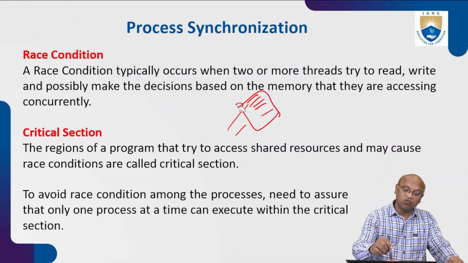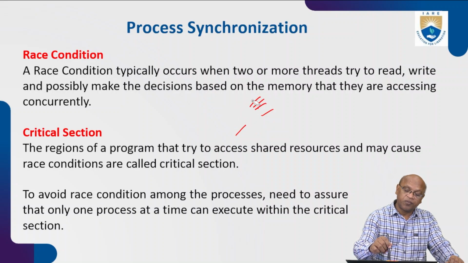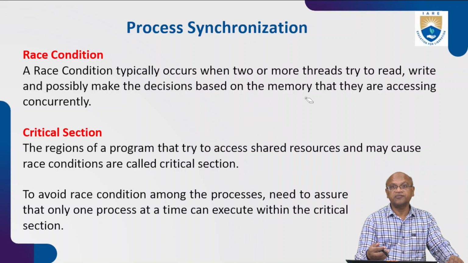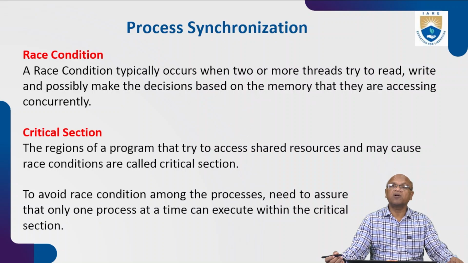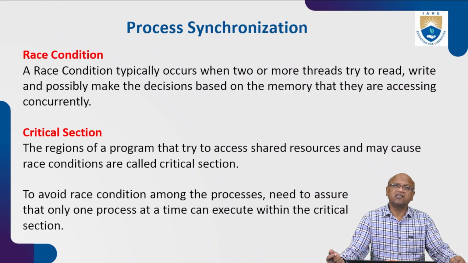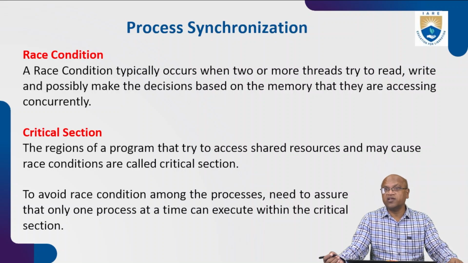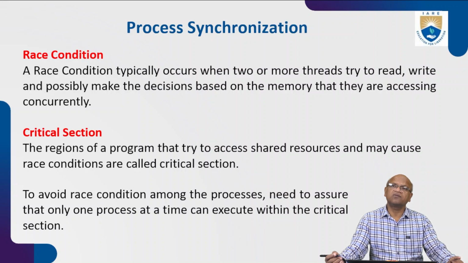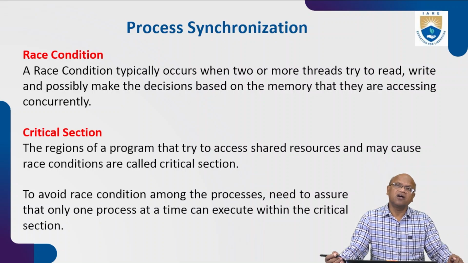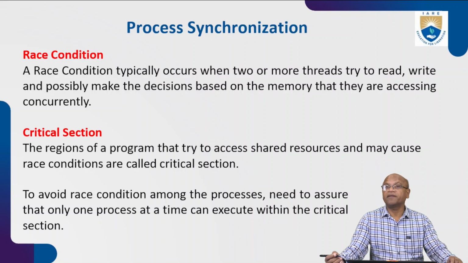If more than one process is trying to access either a critical section, the microprocessor, or a shared memory, then there will be a problem and ambiguity. This is called a race condition. A race condition typically occurs when two or more threads try to read or write. Only one thread is permitted. No two threads or two processes should enter the shared memory at a time. They may access it concurrently, but one by one.